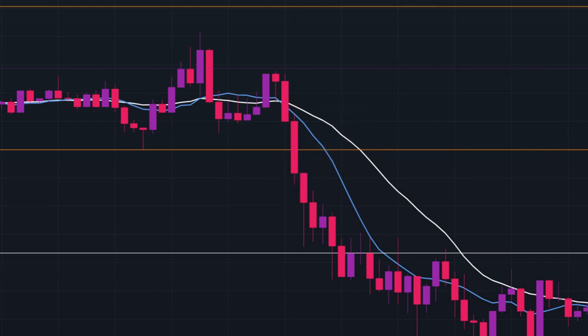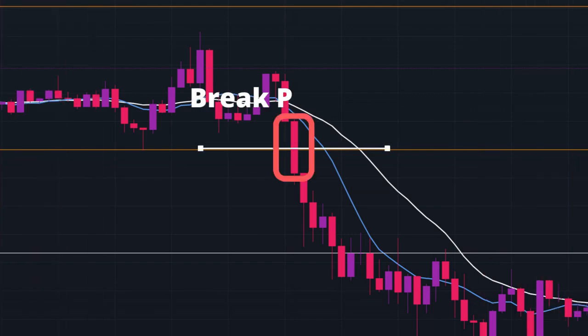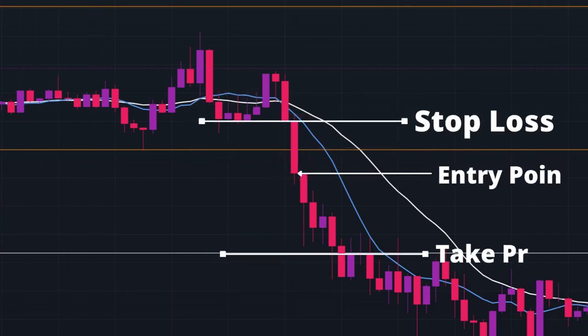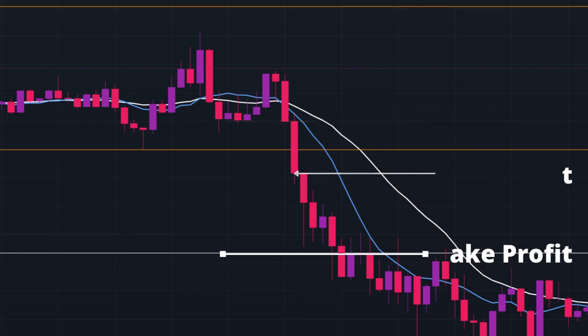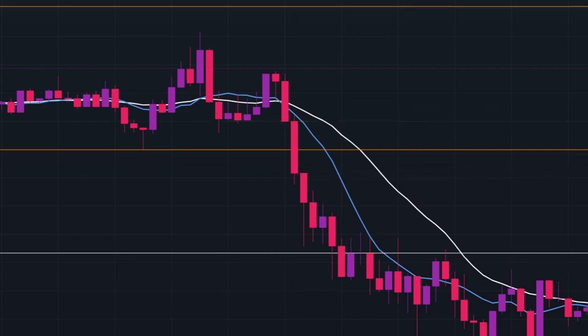The moving averages signal a downtrend, and the price breaks this pivot point with this candle. It was a sell opportunity. So we sell below the low of this candle, and place our stop loss above the high of this candle. We place our targets at the nearest pivot level. And as you can see, we made profits.